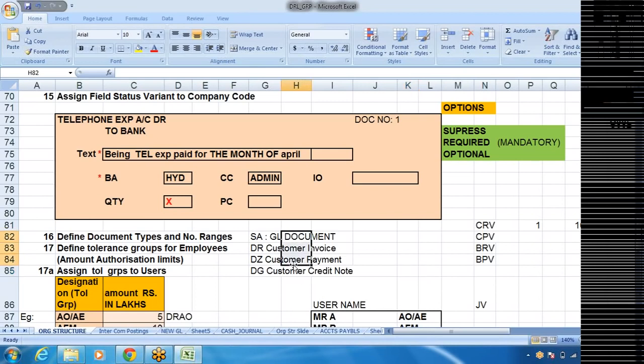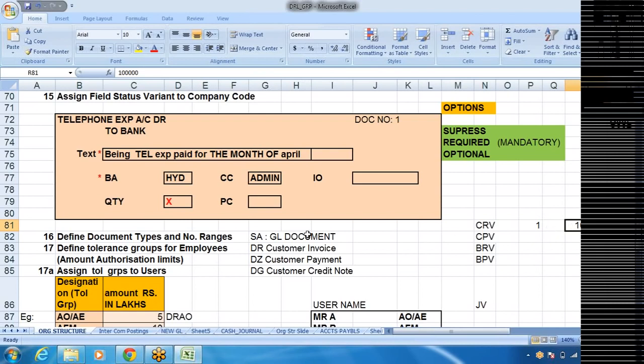Like that, whatever type of document you are going to use, every document has been defined in the SAP system. We need not define it, though I say define document type and number ranges. I need to choose which document I am going to use, and for that document I give the number range, maybe say 1 to 1 lakh. Even in a manual system, when you create a document, you give document numbers 1, 2, 3, 4. Even in SAP, whatever document you post needs a number range, because each document should be identified separately.